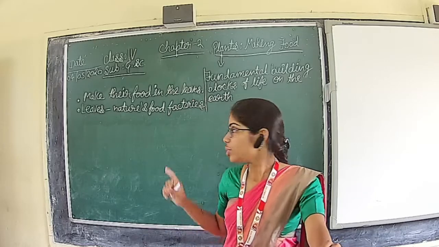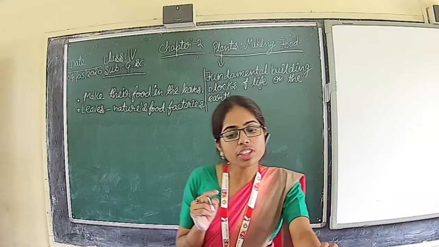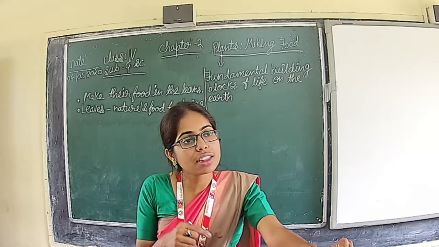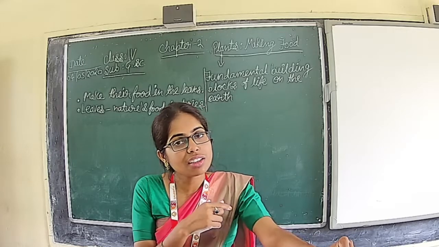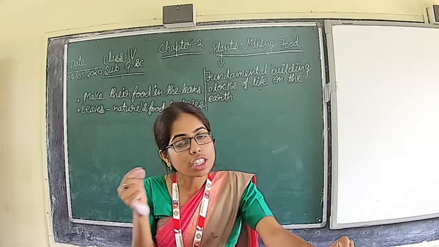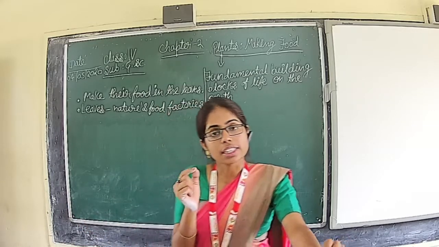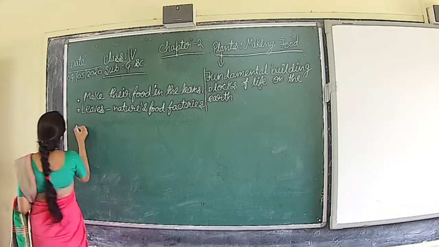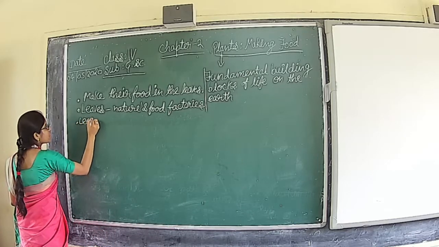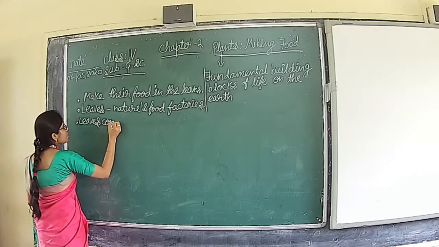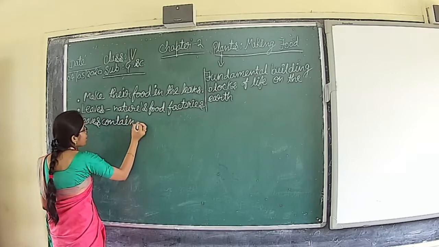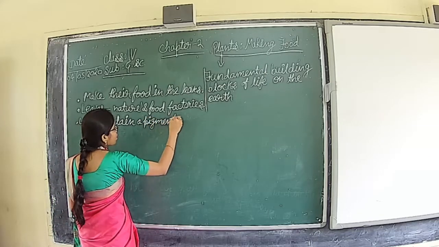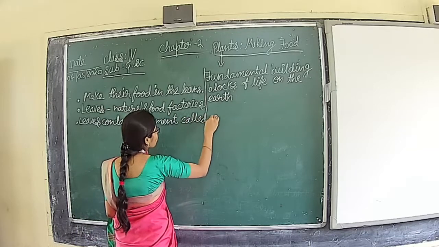Now, we know that plants make their food in leaves. Then what is the reason that plants make food in leaves only, but not in other parts? What is the special feature of these leaves? Leaves contain a pigment called chlorophyll.